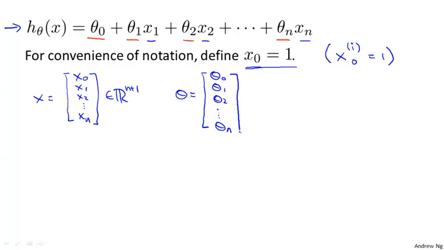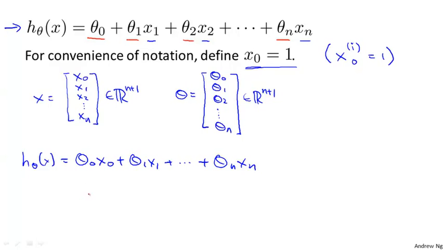This is another 0 indexed vector, so that is another n plus 1 dimensional vector. So my hypothesis can now be written theta 0 x0 plus theta 1 x1 plus dot dot dot up to theta n xn. And this equation is the same as the one on top because x0 is equal to 1.